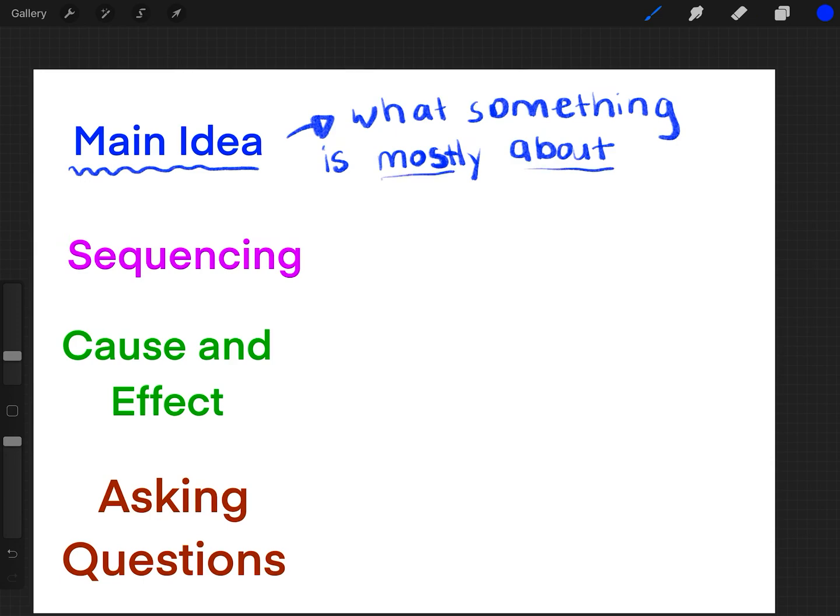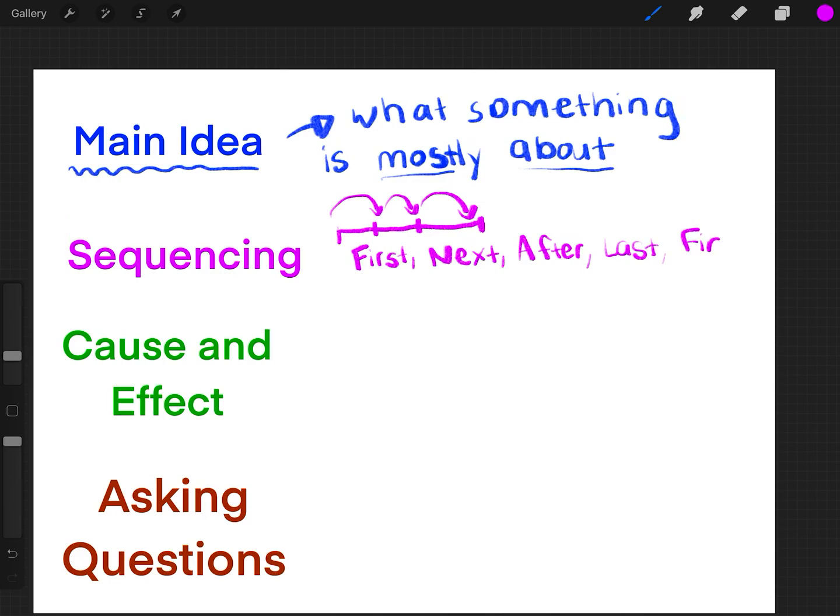That's it. Remember we talked about sequencing too, and we drew our timeline, and we talked about the order in which things happen. Sometimes things happen in a very specific order, like when we get ready in the morning to go to school, or get ready for Zoom school. So, for instance, there are words that tell us when something's happening, like first, next, after, last, and finally. And these words help us remember what exactly and when exactly something's happening.